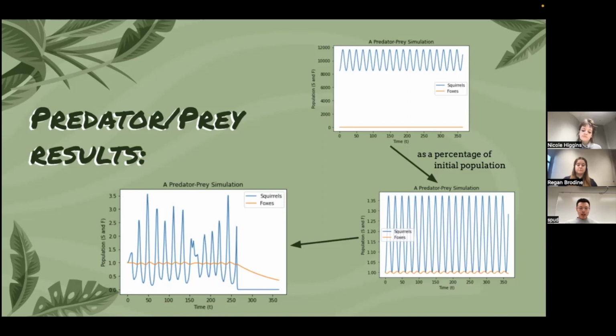Next, we take into consideration the sensitivity of the predator, which we get from the SIR model, and then we draw the population plot. On the third graph, you can see that the population of the squirrels changed dramatically based on the population of the foxes.